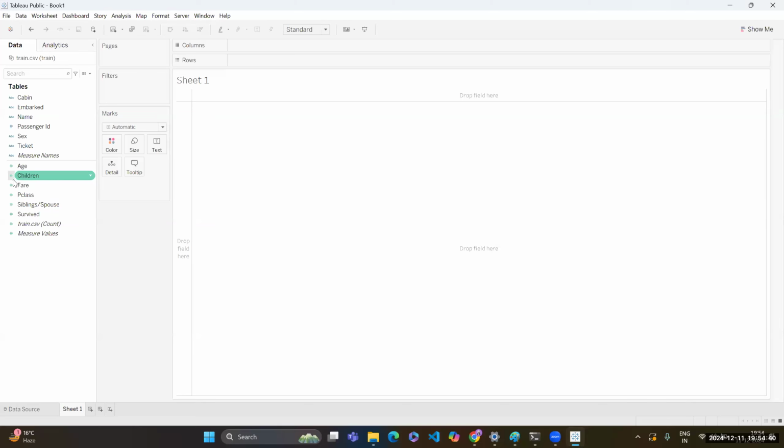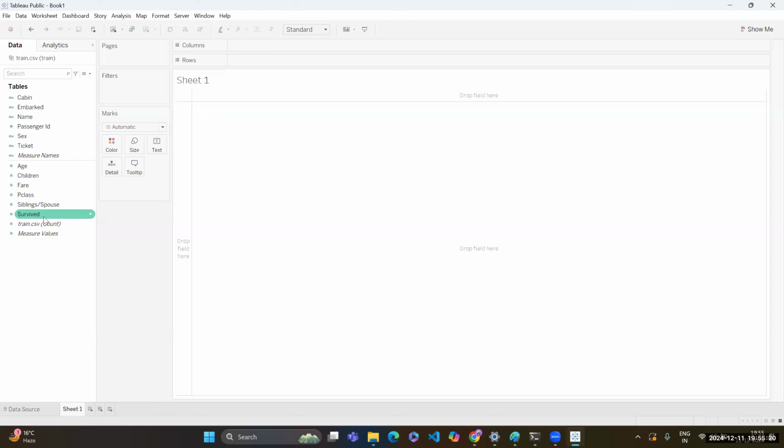Children is correctly tagged as numerical data, number of children. Fare is correctly tagged. P class, passenger traveling class. In our data, the traveling class contains the values 1, 2, 3. First class, second class, third class. So Tableau is not able to identify whether it's categorical or numerical data. Based on the values it has, it categorizes it as numerical data. But we just understood that P class is categorical data. So we have to change its data type.